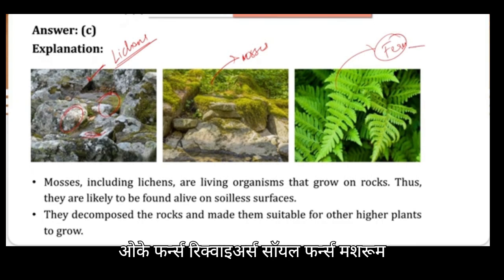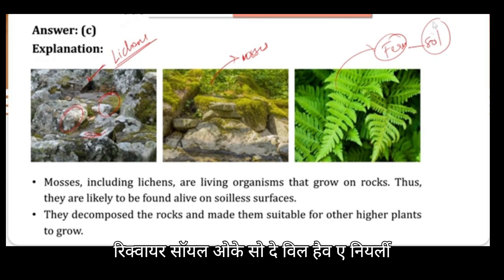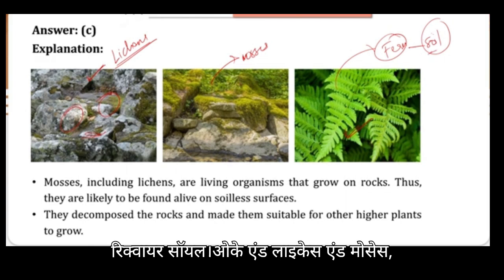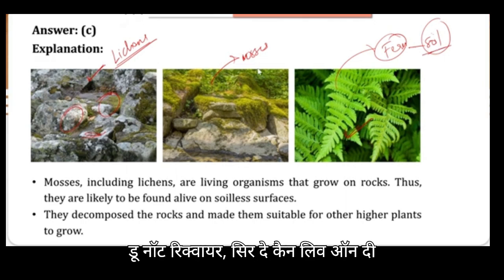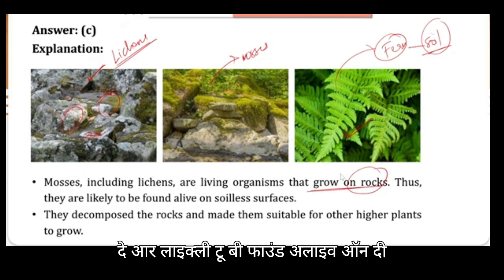Ferns require soil. Ferns or mushrooms, all these organisms require soil. They will have a nearly leaf-like structure. So ferns and mushrooms will require soil, and lichens and mosses do not require soil. They can live on the rocky surface and grow on the rocks. Thus, they are likely to be found alive on soil-less surfaces.